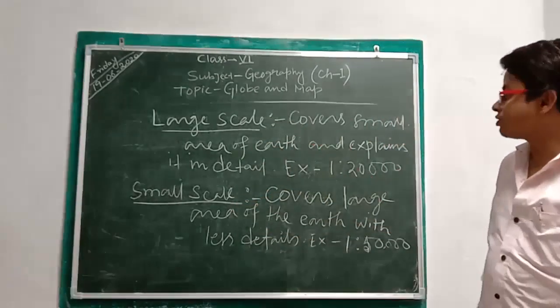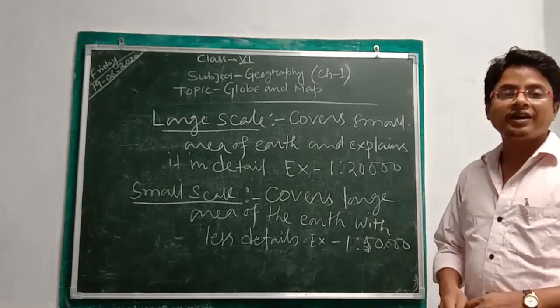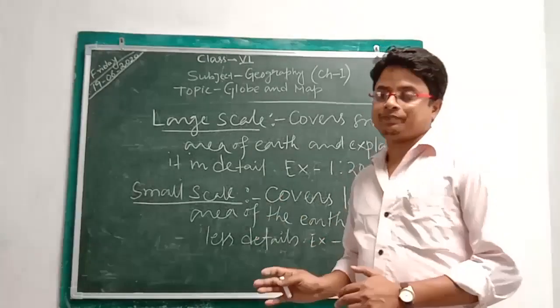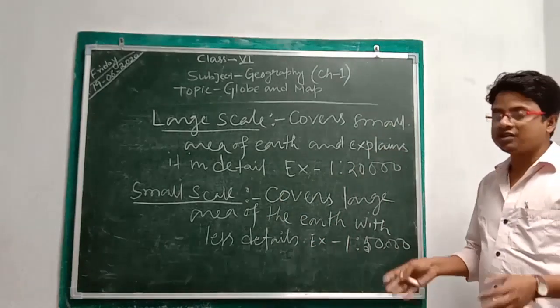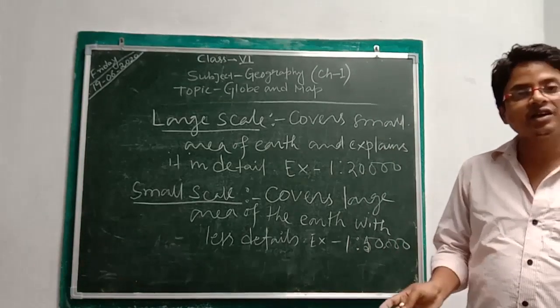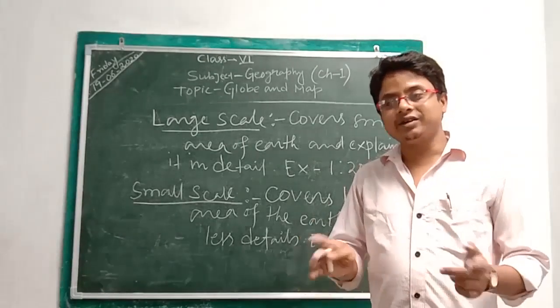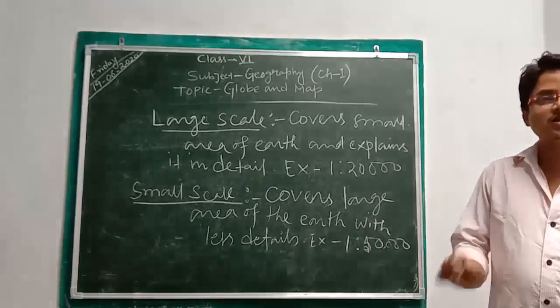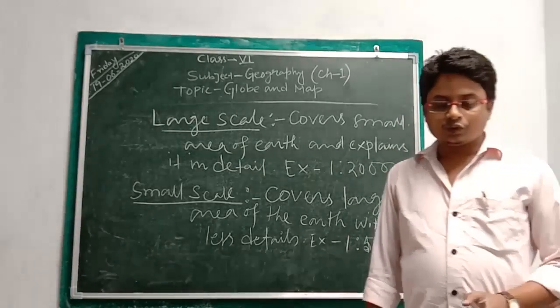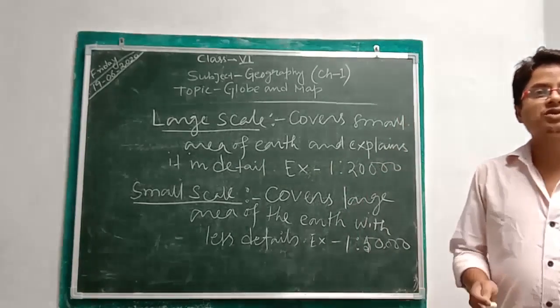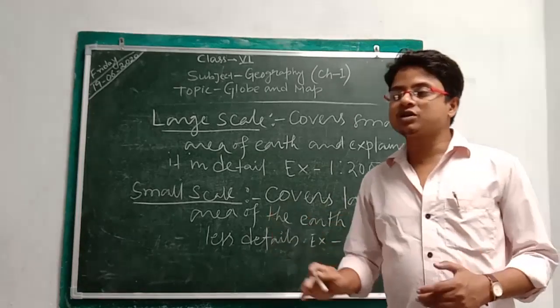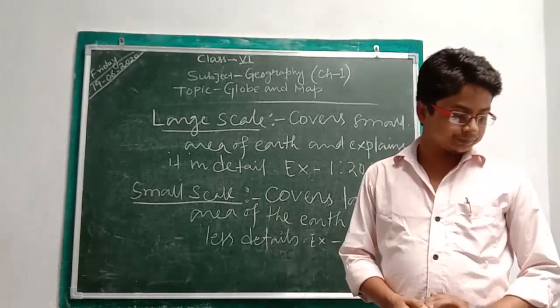Large scale maps are those which cover less area and explain it in detail, whereas small scale maps cover a larger area and explain it in lesser detail. Most maps use large scale and small scale as per their requirement.